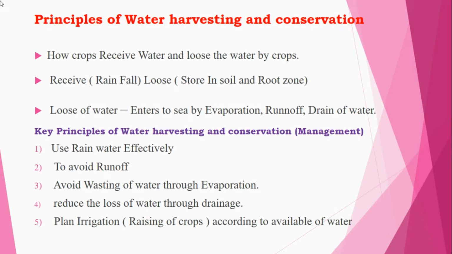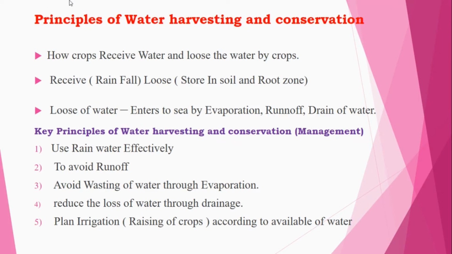So next topic: what are the principles of water harvesting as well as conservation. Here you can consider three main principles, and that is how crops receive the water and lose the water. From the root zones, the water will be absorbed and lost due to evapotranspiration. So whatever water the crops lose is through evapotranspiration, and you can consider rainfall as what they receive. Loss is some of the water which will be stored in the root zones and also stored in the soil. So that will be considered the loss.